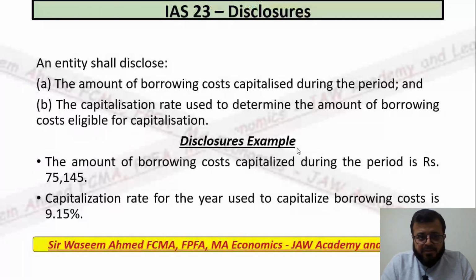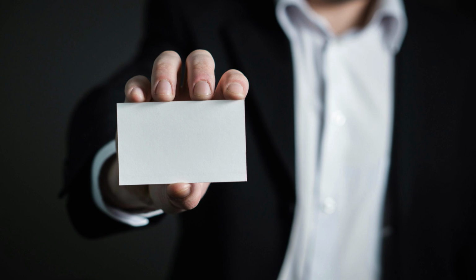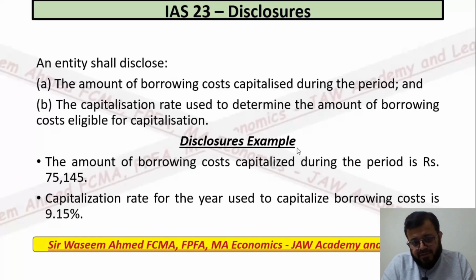At the end, the disclosure of IAS 23 says that you must disclose the amount of borrowing costs capitalized during the period and the capitalization rate used to determine the amount of borrowing costs eligible for capitalization. For example: the total amount of borrowing costs capitalized during the period is rupees 75,145. You have to mention it like this in the disclosure, in your financials. The capitalization rate for the year used to capitalize borrowing cost is 9.15%, which we just learned.